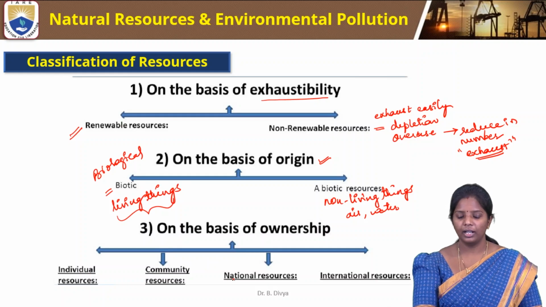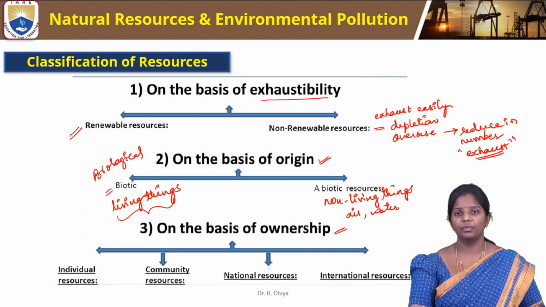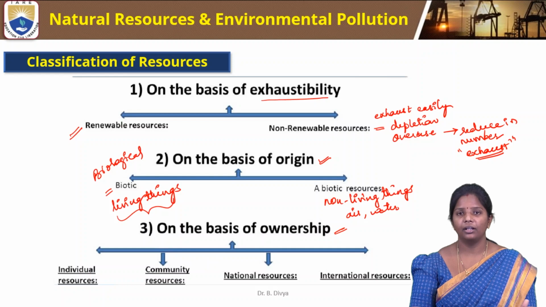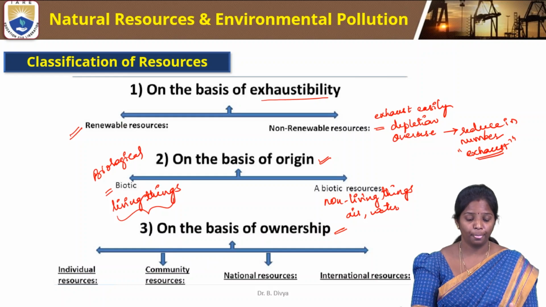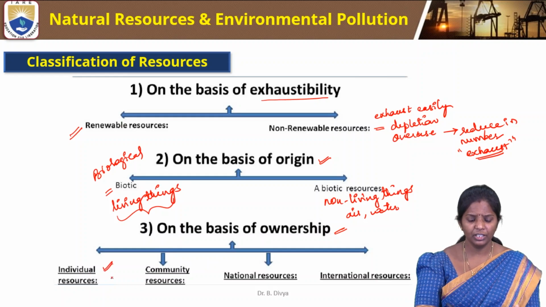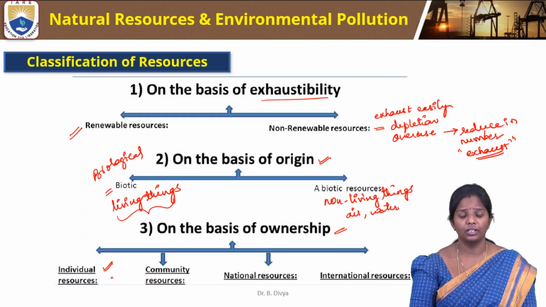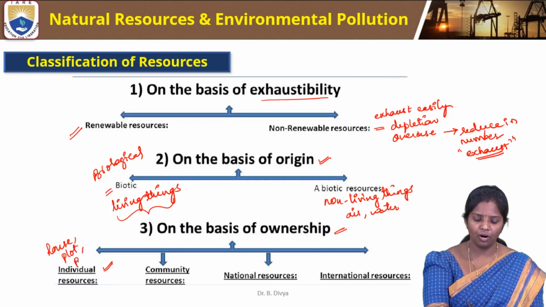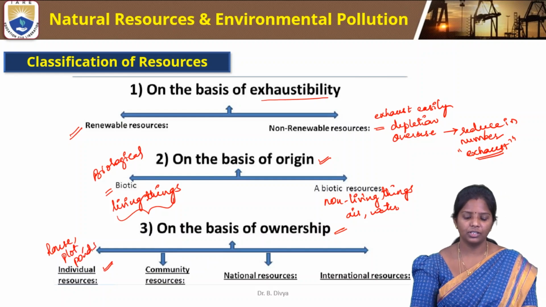So next is based on ownership. Ownership is like we have already discussed in our previous session, that some particular authorities or individuals will have the authority to guide and also have the limitations so that the exploitation of resources can be controlled. So individual resources, based on the ownership, like for example a house or plot or some ponds, come under individual resources.